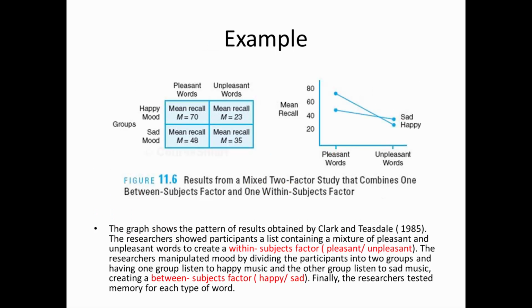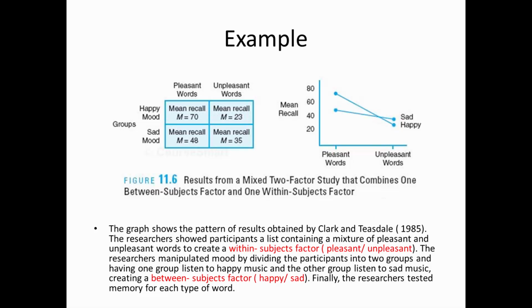So here is the research that the researchers wanted to know the effectiveness of pleasant and unpleasant words on memory, and they wanted to also include a second factor, which is the mood of the participants.